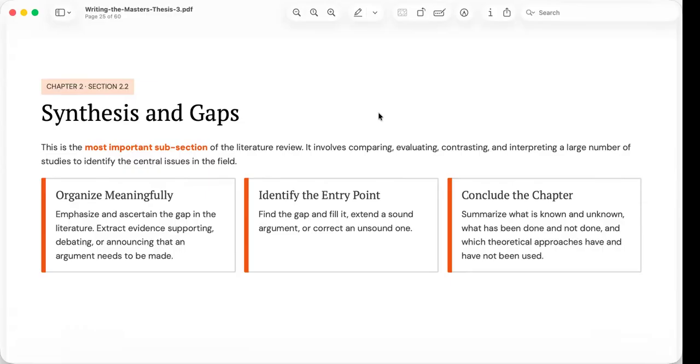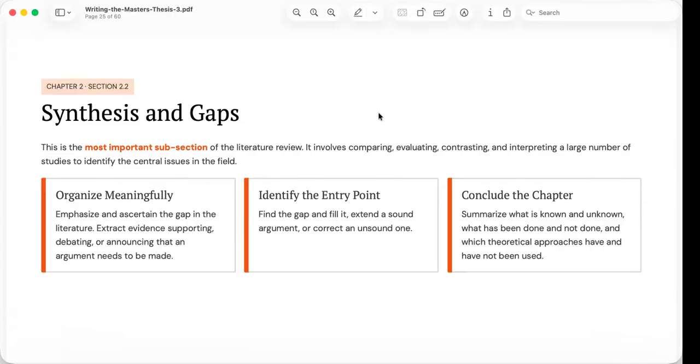Once these patterns become clear, you can identify the research gap. A research gap is not simply an area that no one has studied. It may involve conflicting findings, outdated evidence, overlooked populations, methodological limitations, or unanswered theoretical questions. The gap explains why another study is still necessary.